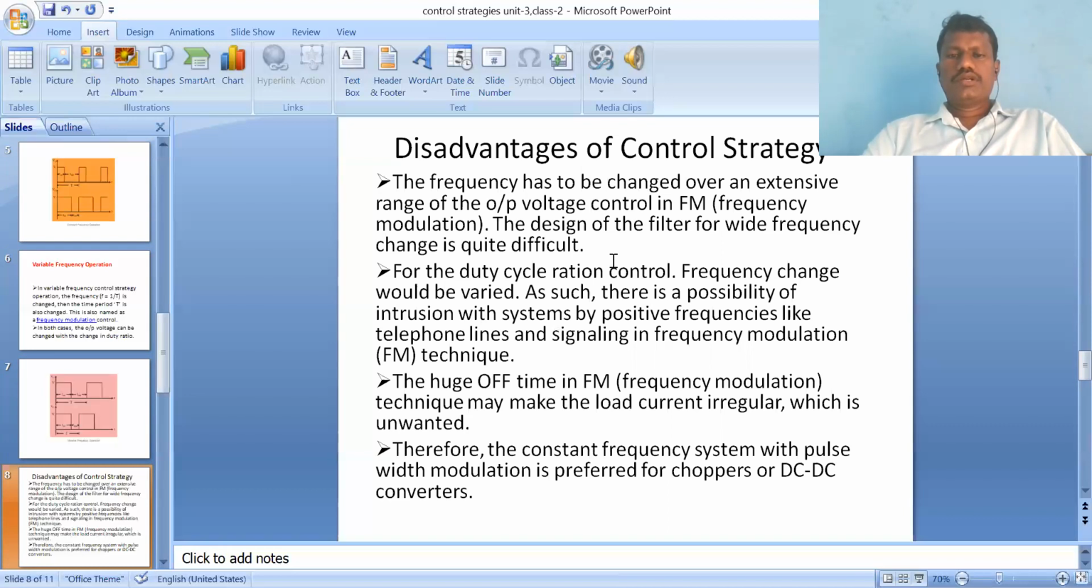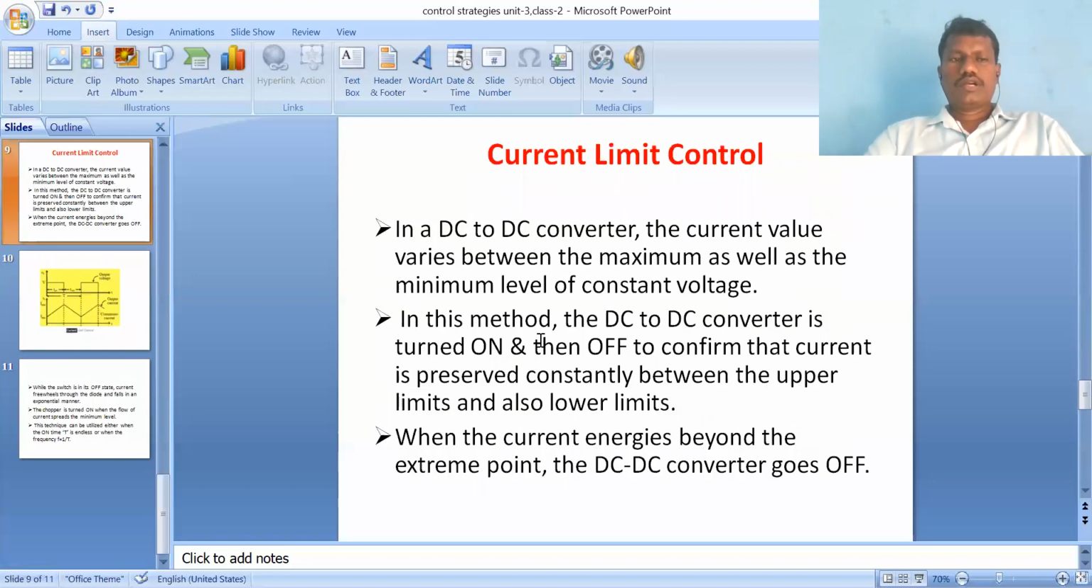In duty cycle ratio control, the frequency will be varied. As such, there is a possibility of interference with systems like telephone line signaling. So these are some disadvantages in the case of frequency modulation. Therefore, most control strategies we consider are pulse width modulation, where we maintain a constant frequency by varying T on only, and by using this we control the output voltage.